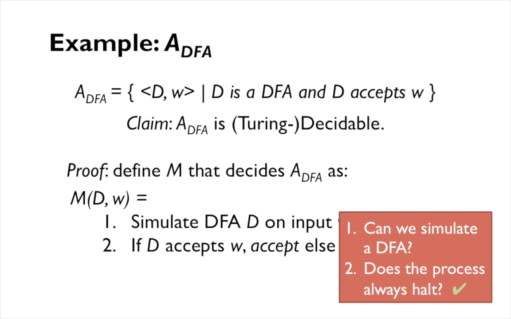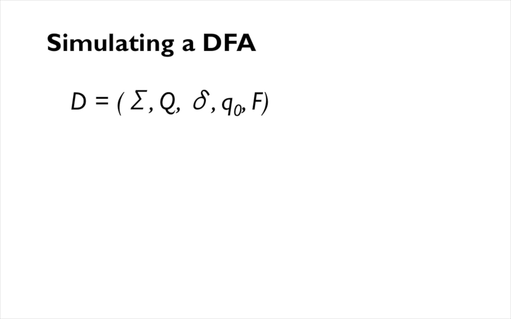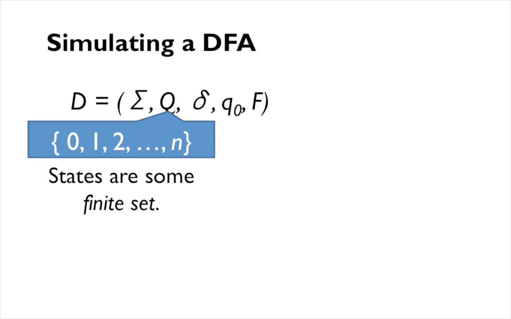And so really the question is, how do we simulate a DFA with a Turing machine? I'm going to go ahead and sketch that out. Recall that the definition of a DFA is a 5-tuple consisting of an alphabet, a set of states, a transition function, an initial state, and then a set of final states. The two things that are critical for representing this inside of a Turing machine are, one, the set of states, and it's just some finite set. And so we don't really need to choose any particular representation for it. We can take however we name the states, map them into some finite set of integers, and say those finite set of integers are the states.